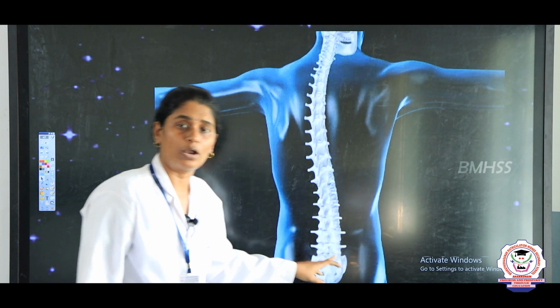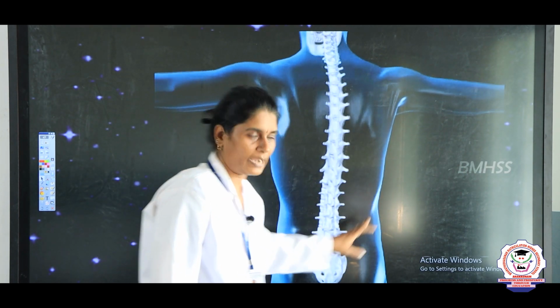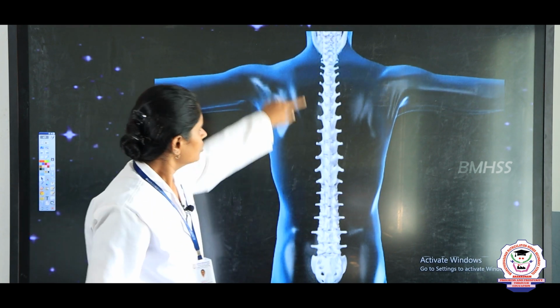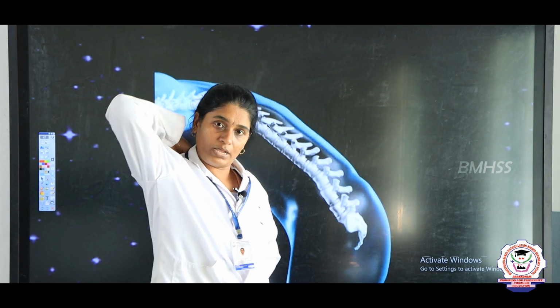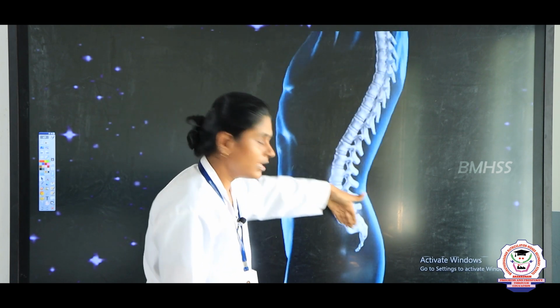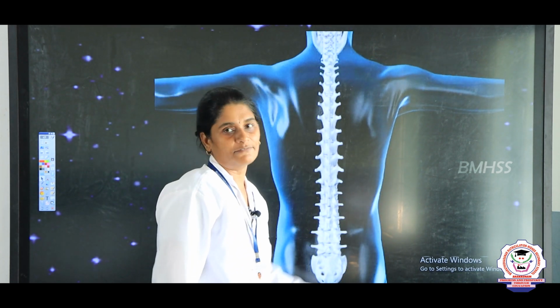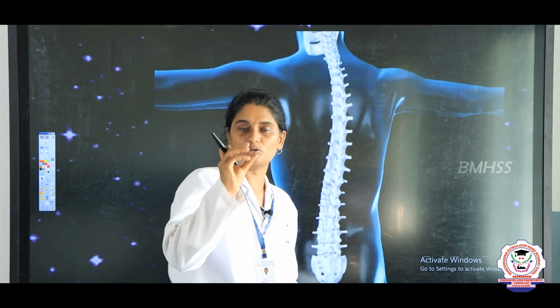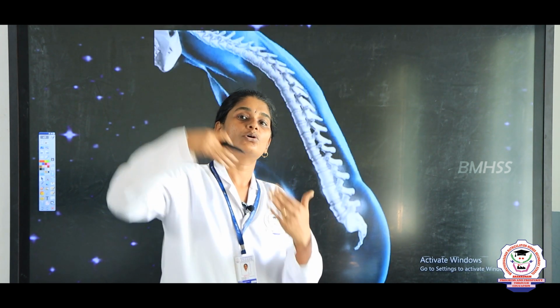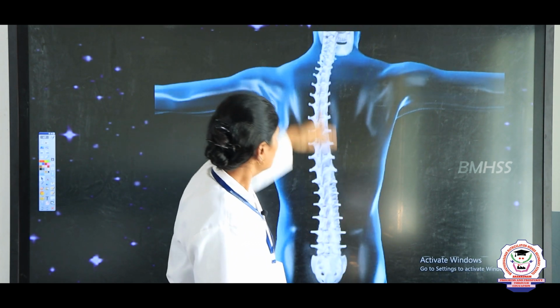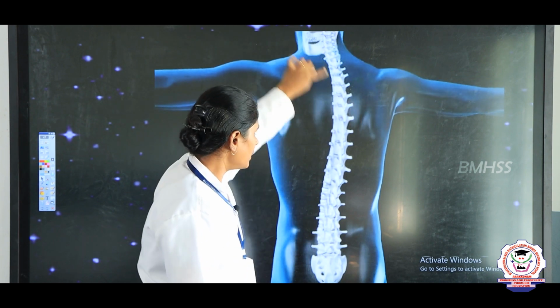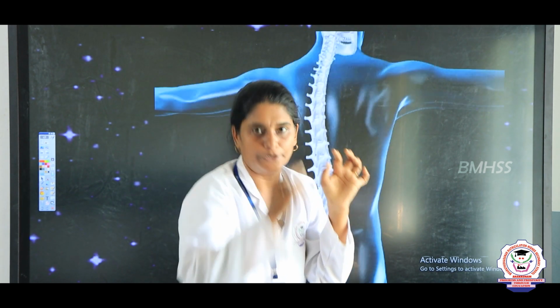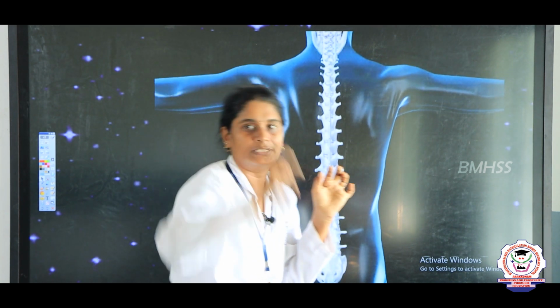So, what is the vertebral column? Vertebral column is nothing but your backbone, right. You can see here, at the back of our body, we can see this vertebral column. There are nearly 33 vertebrae, small bones called vertebrae. These vertebrae are jointed together and form the vertebral column. Totally from the neck you can see the vertebral column. At the top it is attached with the skull, and from the skull the vertebral column continues, right.